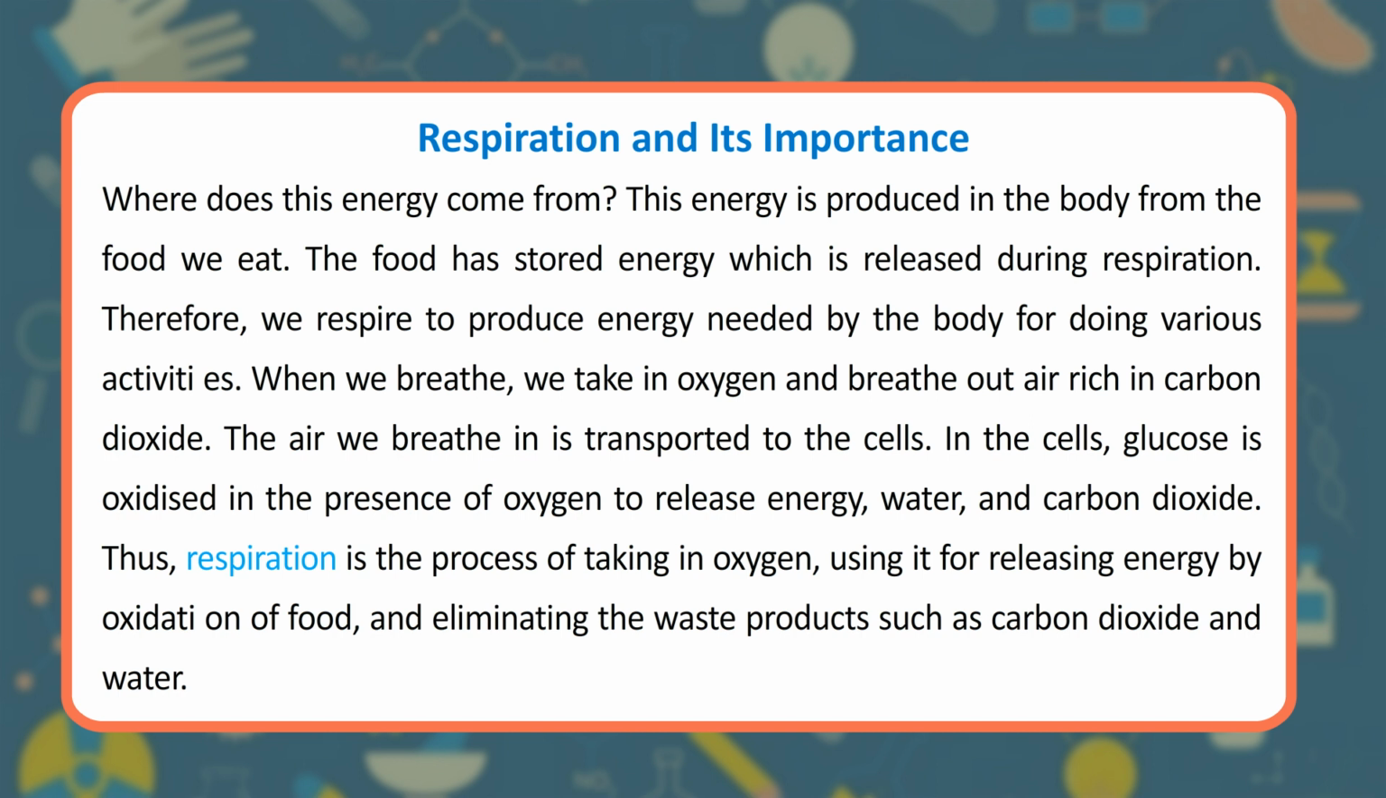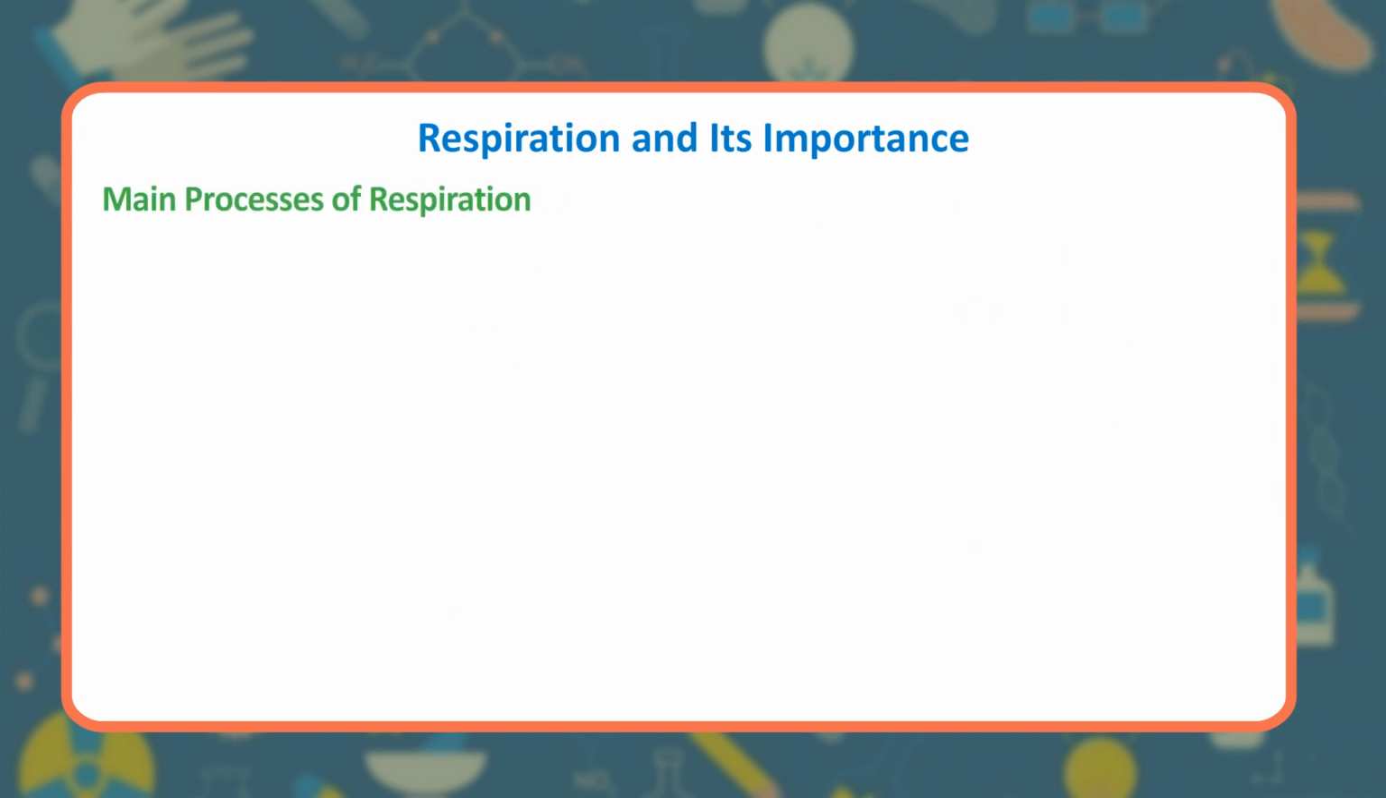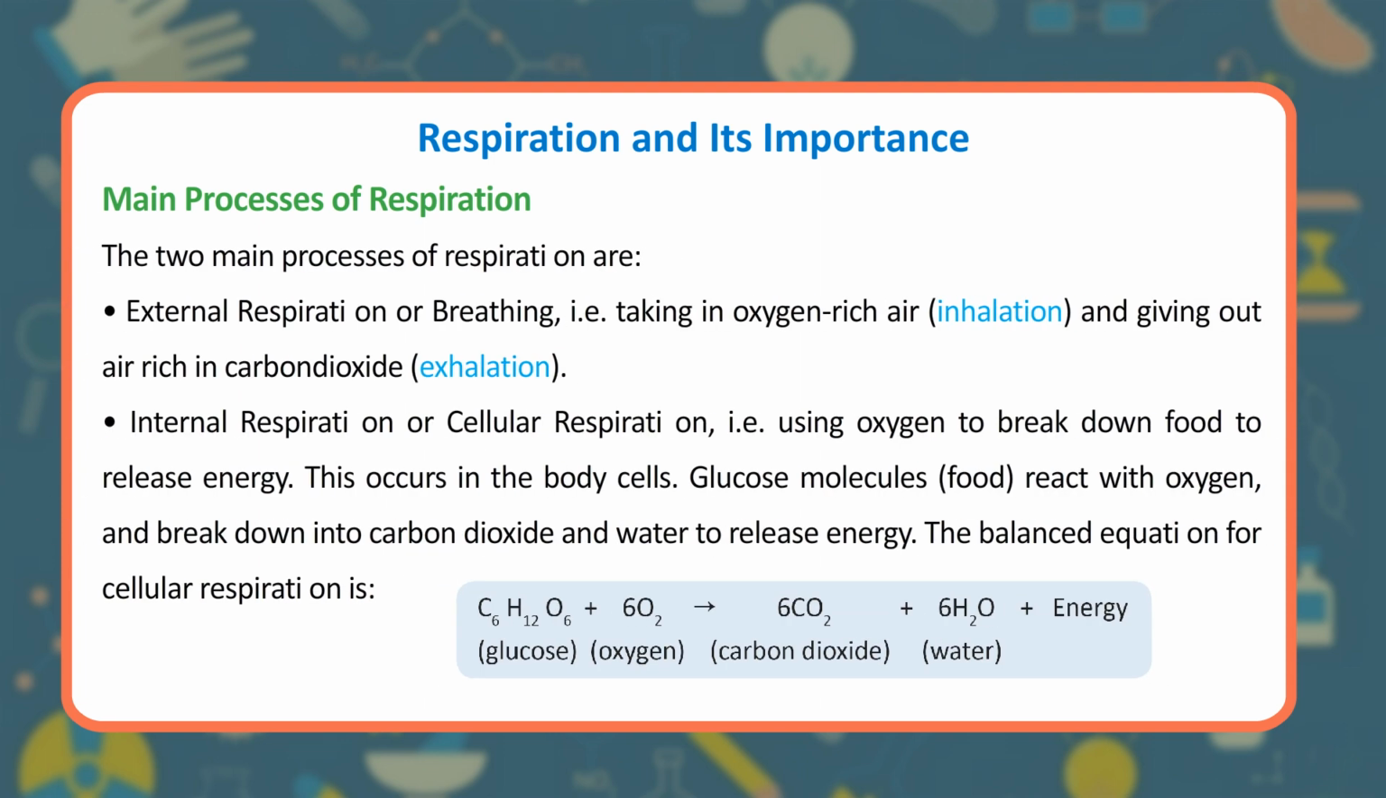Thus, respiration is the process of taking in oxygen, using it for releasing energy by oxidation of food, and eliminating the waste products such as carbon dioxide and water. Main processes of respiration. The two main processes of respiration are external respiration or breathing, i.e. taking in oxygen-rich air, inhalation, and giving out air rich in carbon dioxide, exhalation.